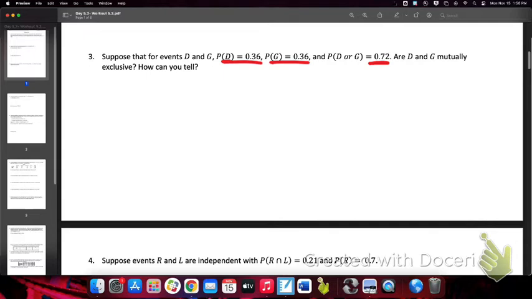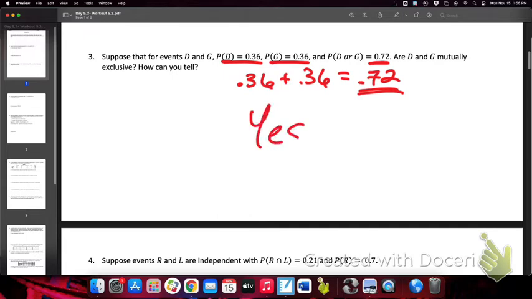So let's just see. If I add 0.36 to 0.36, what do I get? I get the OR probability. I didn't have to subtract an overlap because apparently there is no overlap. Are these two events mutually exclusive? Yes, they are mutually exclusive.